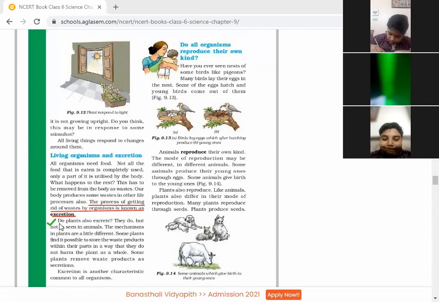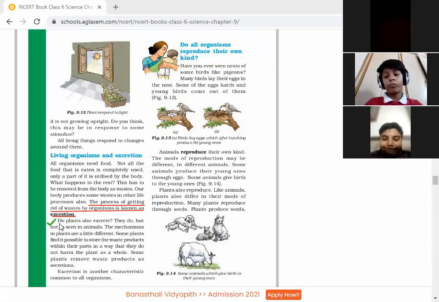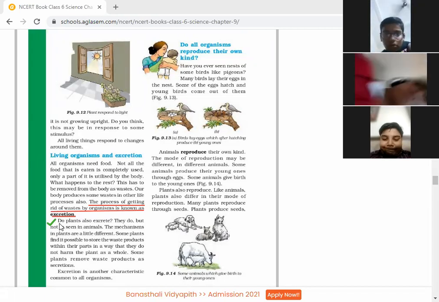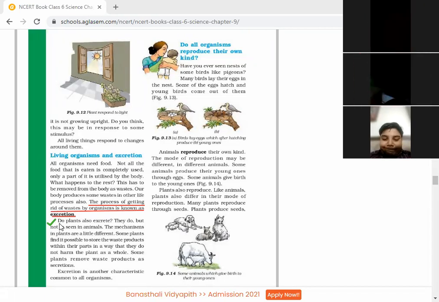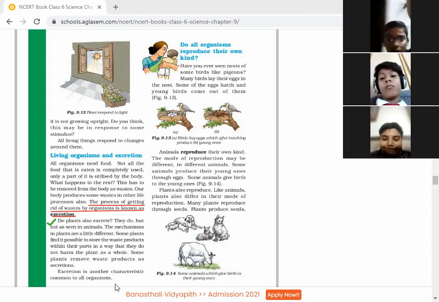Yes, they do. However, the mechanism in plants is a little different. Some harmful or poisonous material does get produced in plants as waste. Some plants store the waste products within themselves in a way that does not harm the plant as a whole.